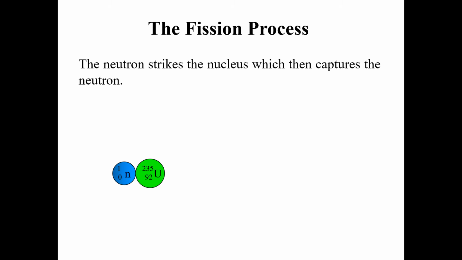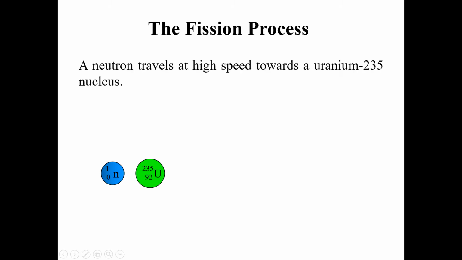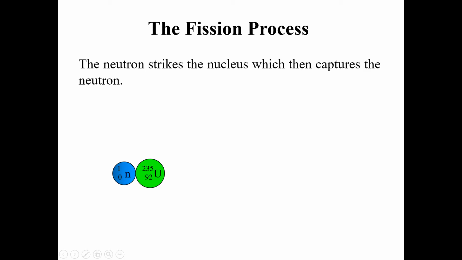The neutron strikes the nucleus, which then captures the neutron.